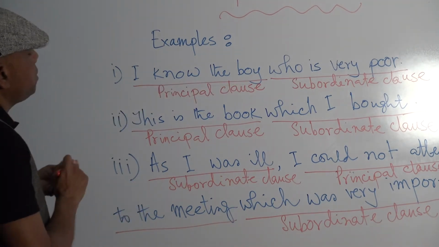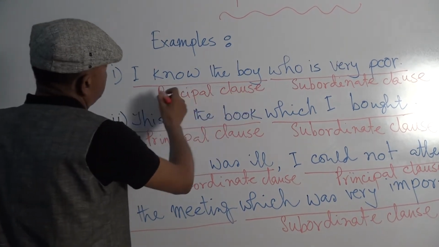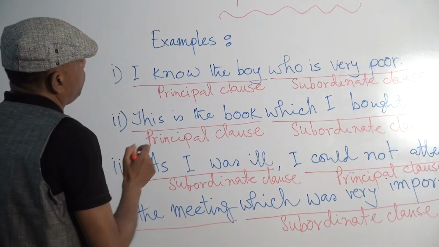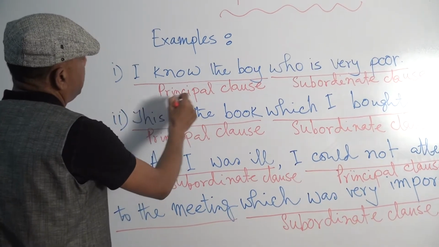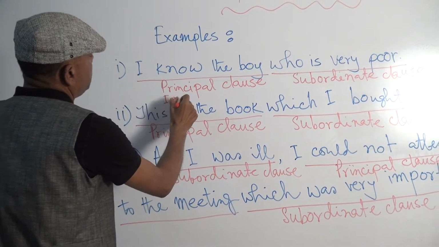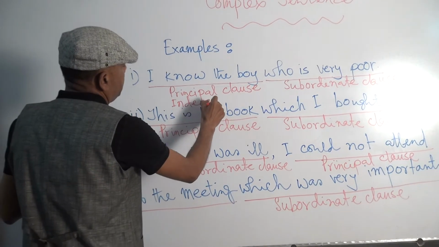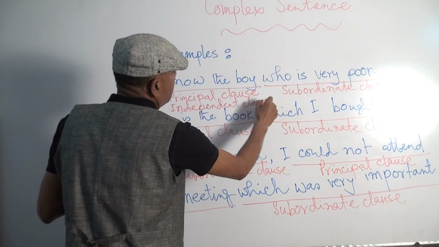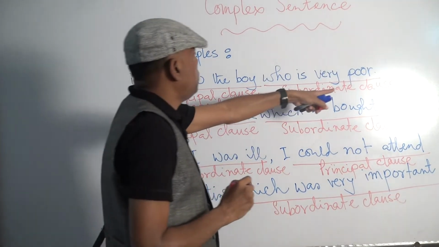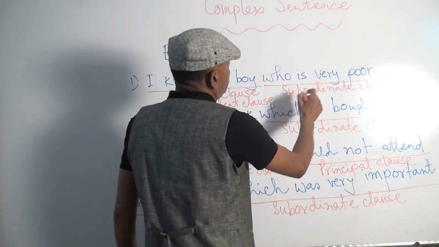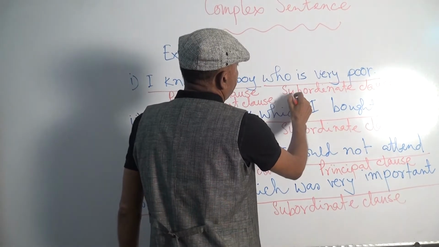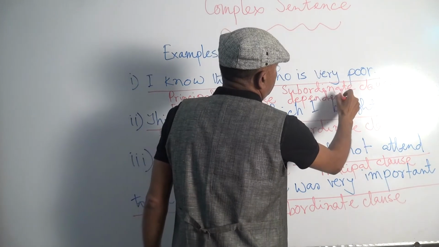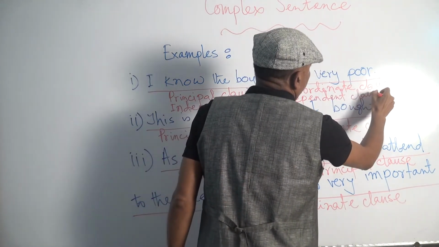The principal clause, we can also call it an independent clause. And subordinate clause, we can also call it a dependent clause.